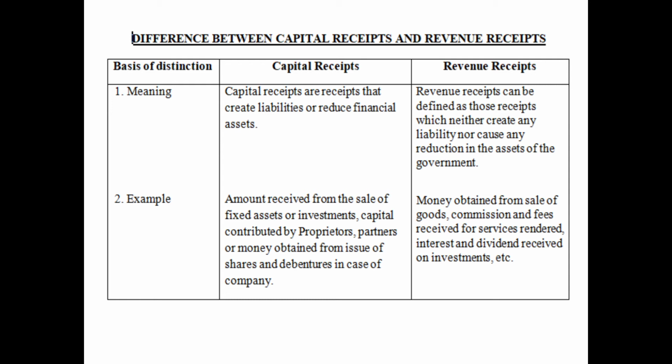Example can be that amount received from the sale of fixed asset, investment or capital contributed by proprietors or partners, etc. And for revenue receipt, the example can be money obtained from sale of goods, commission received, fees received, dividend received, etc.